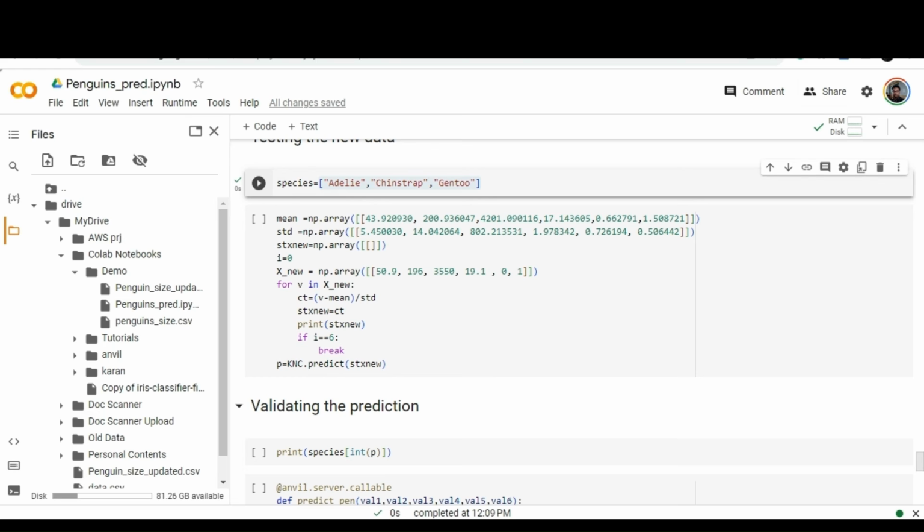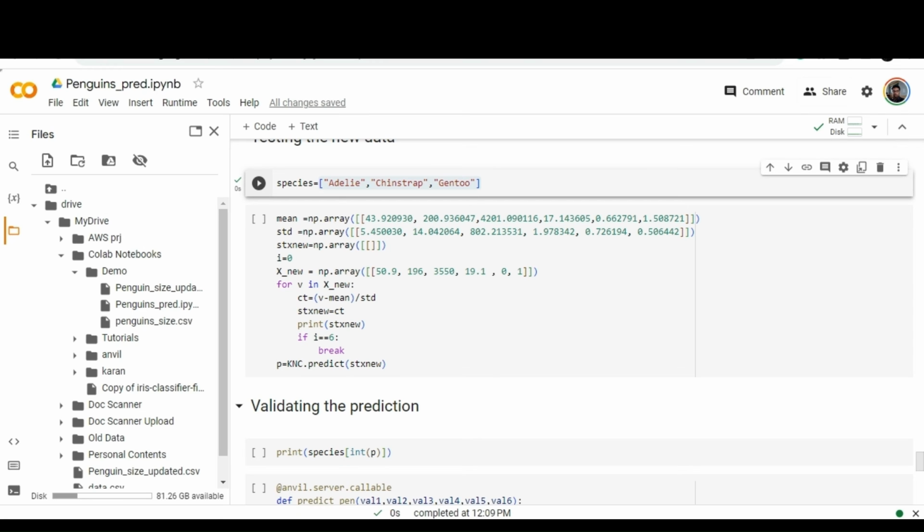So the computation goes like this. Once we calculate the mean and standard deviation values, we expect our output in the new list. We are performing CT equal to V minus mean divided by standard deviation; in each iteration it gives us the difference value that will be tested with new data.